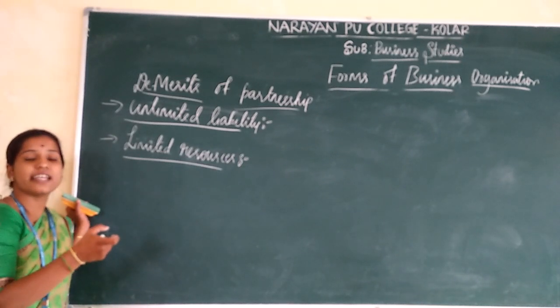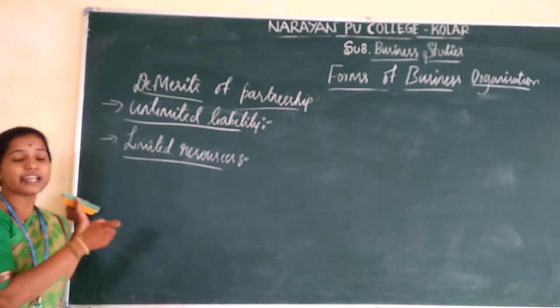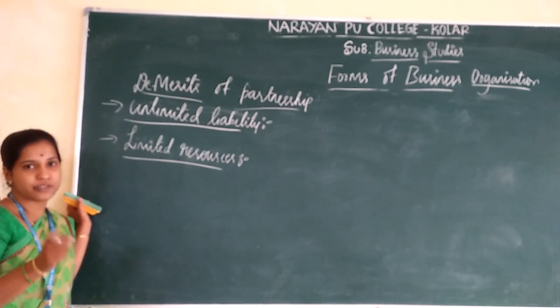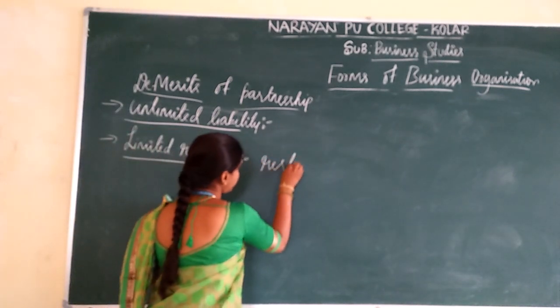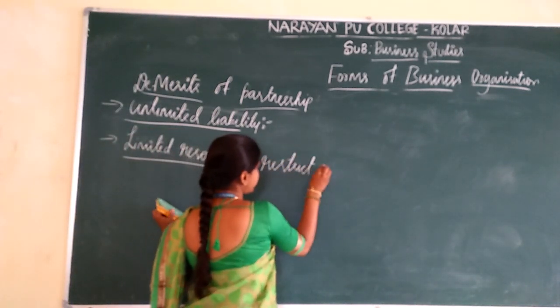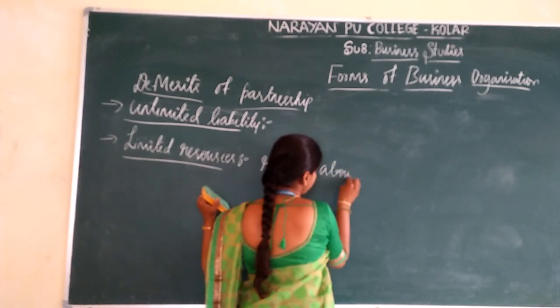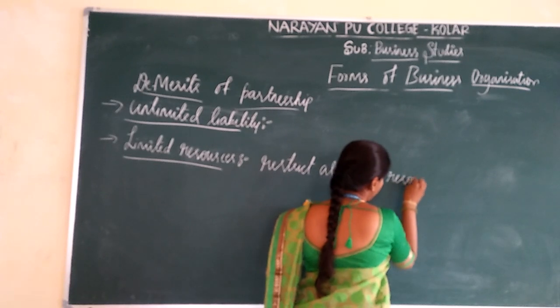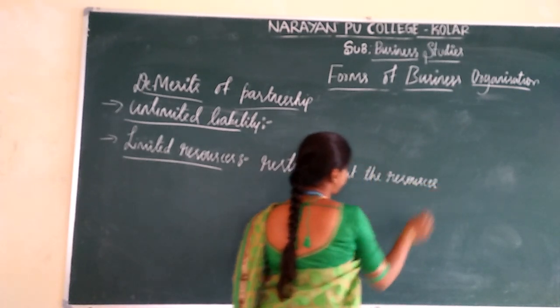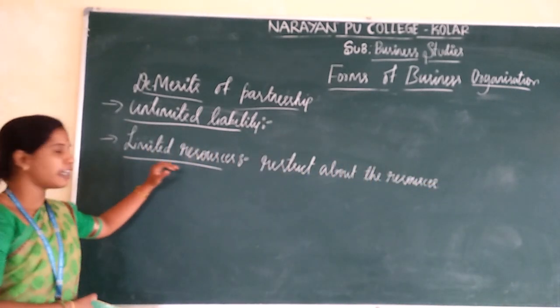In that case, they are going to be restricted about their resources. That is known as limited resources.